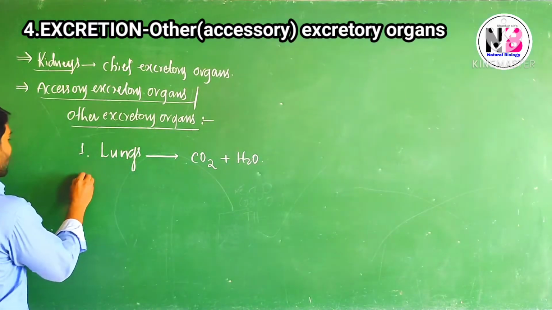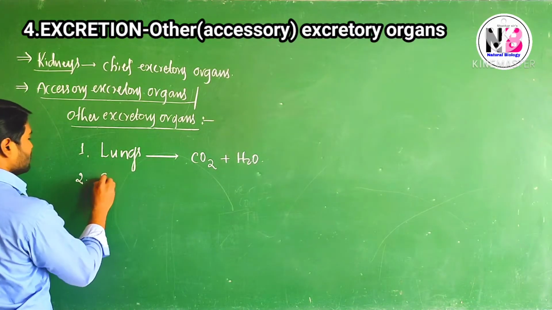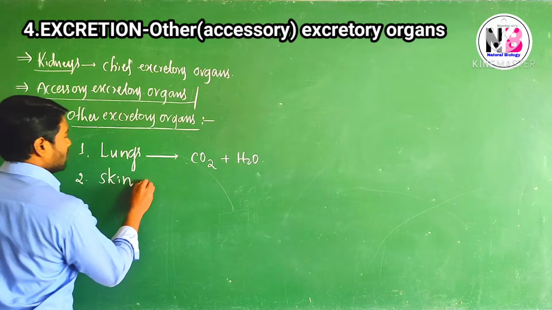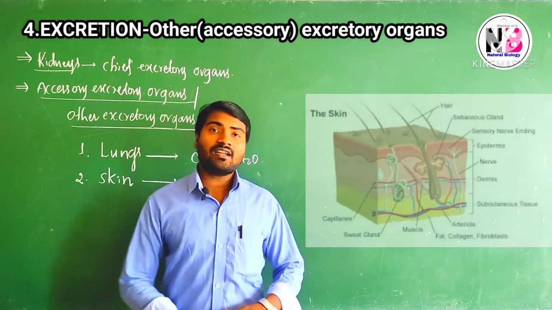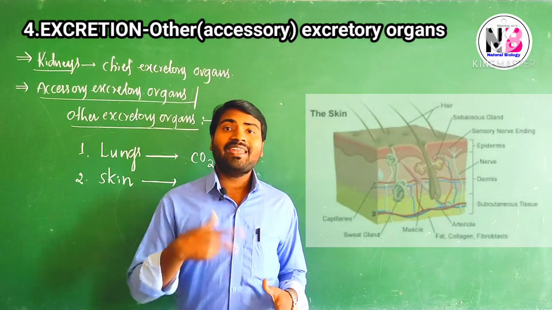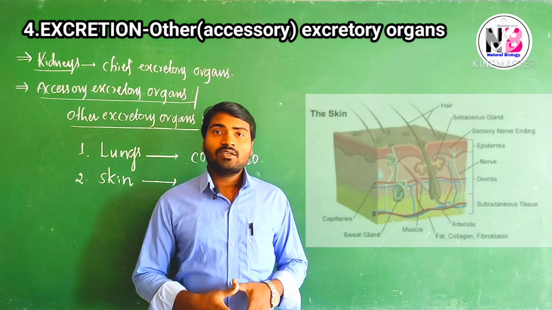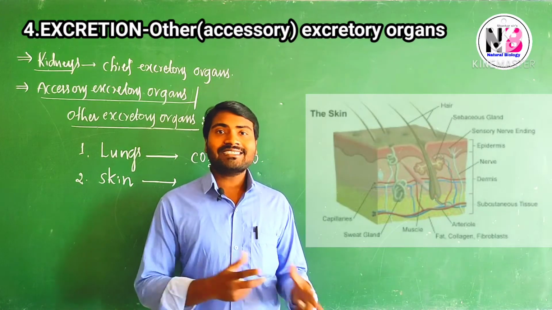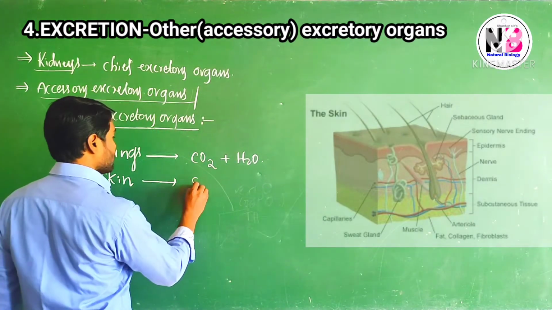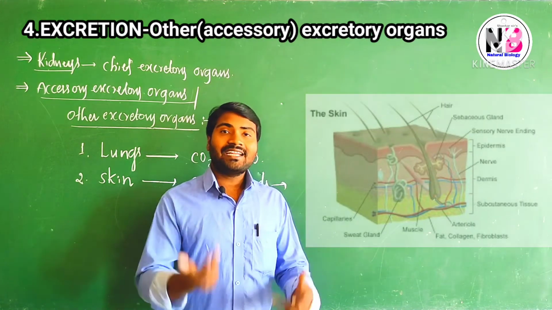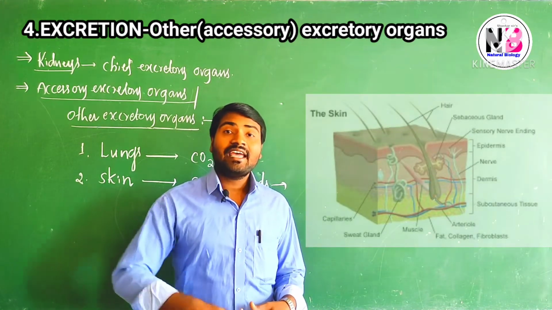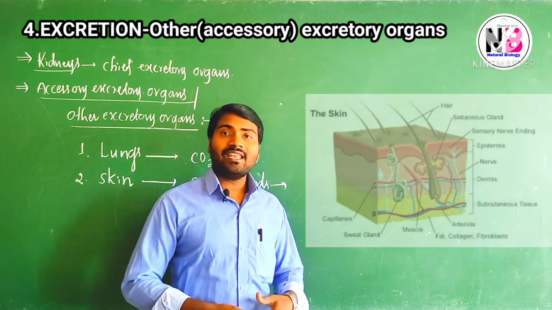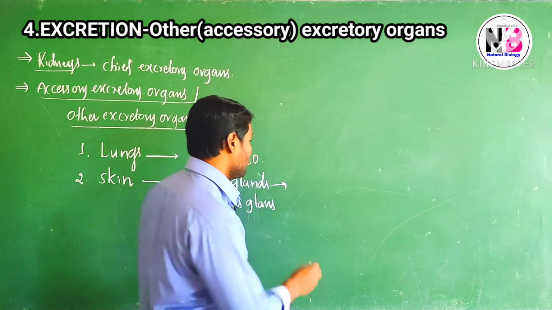Come to one more organ, skin. As we know, skin is the largest organ. This skin contains many different types of glands, majorly sweat glands and sebaceous glands. Sweat glands excrete extra water and also a little amount of nitrogenous salts.